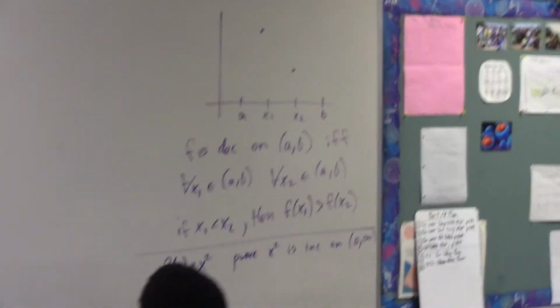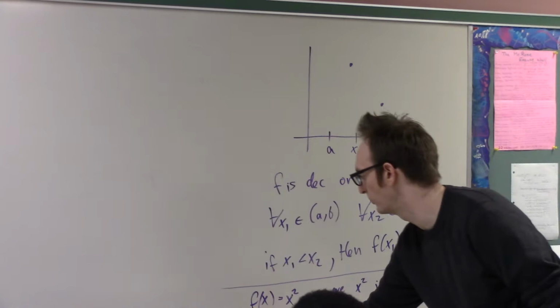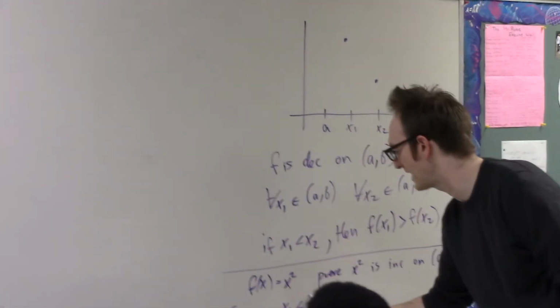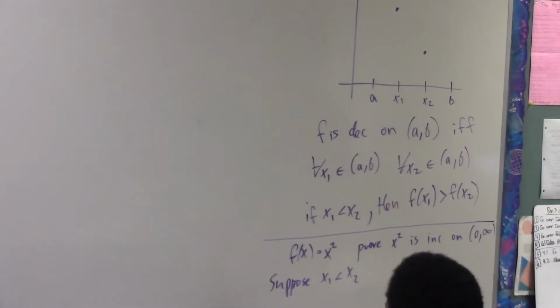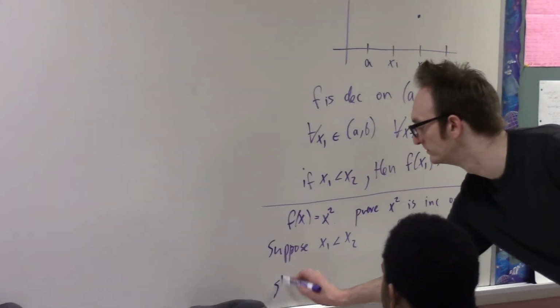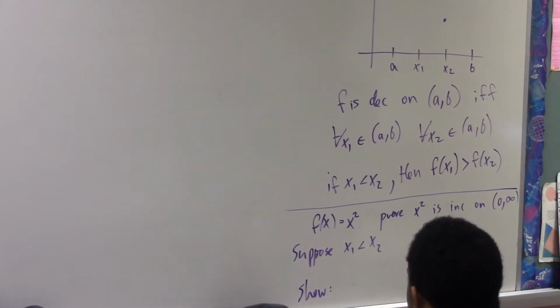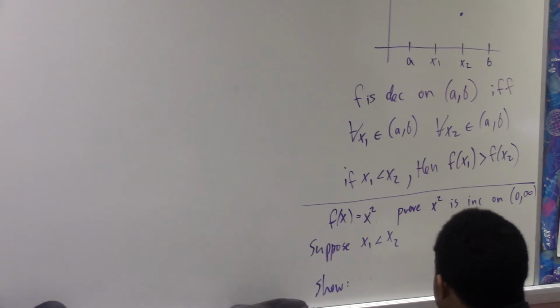Yeah, Emma. Take an arbitrary x1 and x2. Okay, suppose x1 is less than x2, and then f of x1. What do I need to show in order to complete the proof that this function is increasing? f of x1 is less than f of x2.